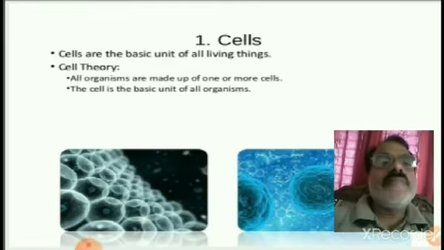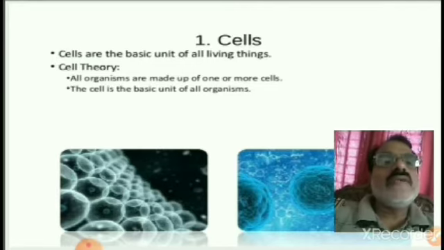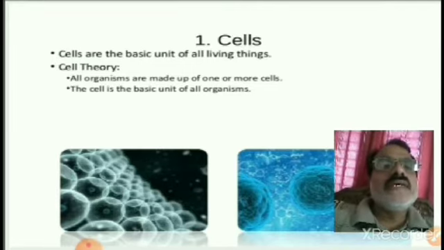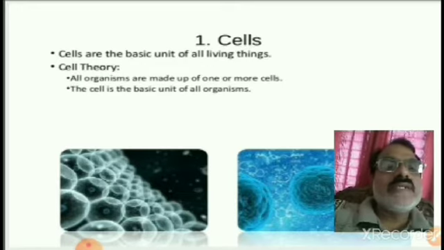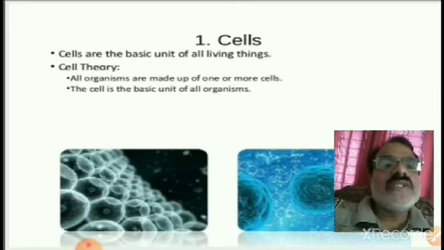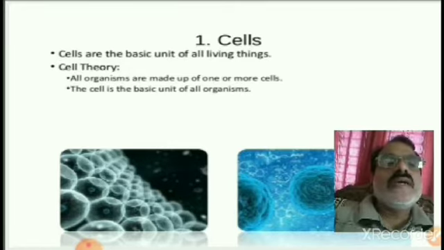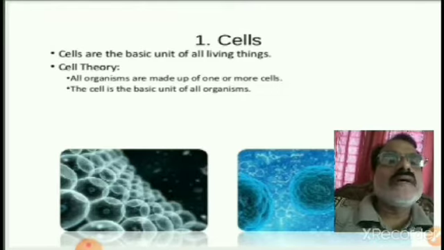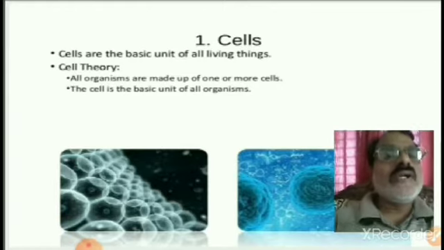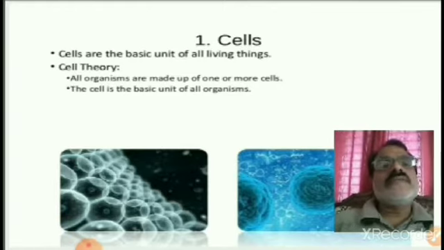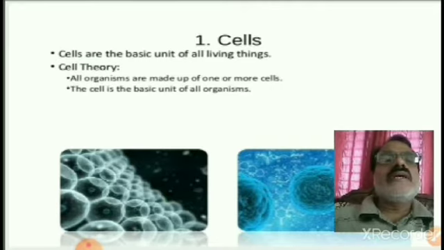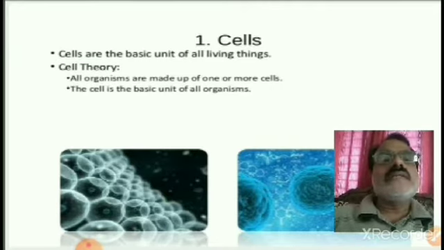Cells are the basic unit of all living things. So the cell is a structural and functional unit of life. There is development from unicellular to multicellular in evolution. Unicellular organisms also have a cell and multicellular organisms also have cells. Every living organism must have a cell.